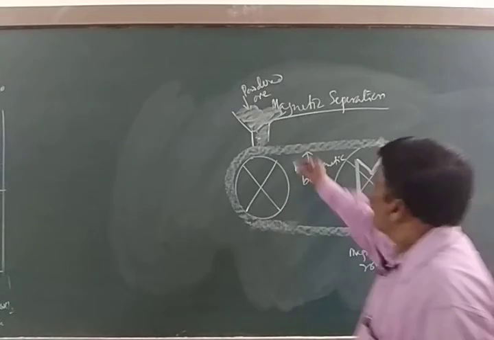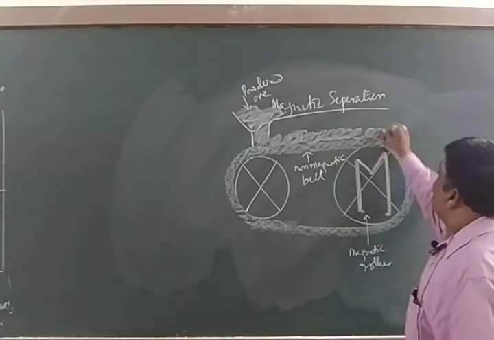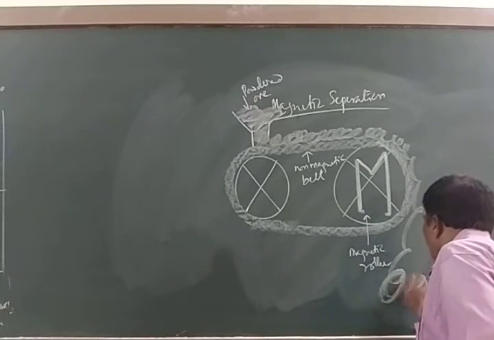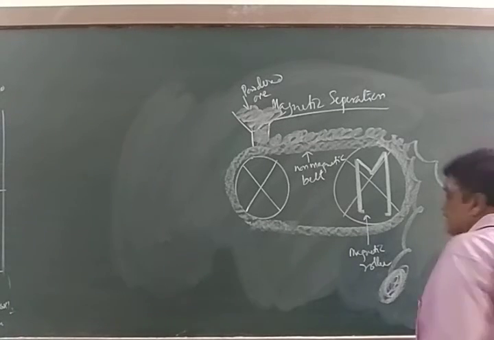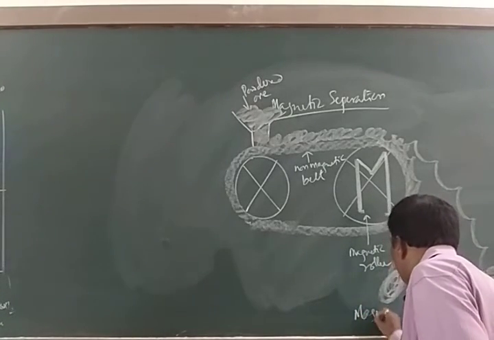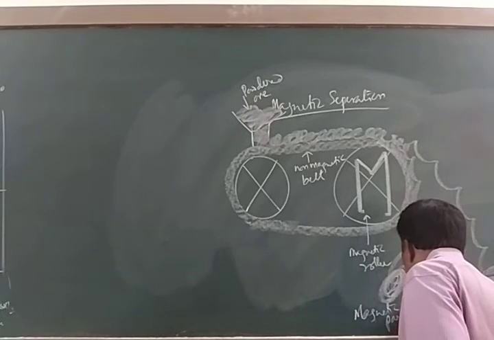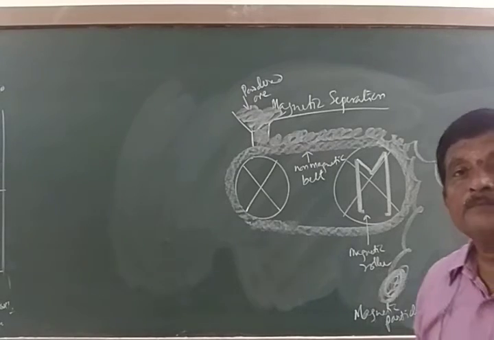Then what happened? When powdered ore is allowed to fall over a non-magnetic belt revolving around the magnetic roller, all the magnetic particles are attracted by the roller, hence they fall near it, whereas non-magnetic particles fall away from the roller because they are not attracted by it. This is the magnetic particles. This is the non-magnetic particles. Is it clear?